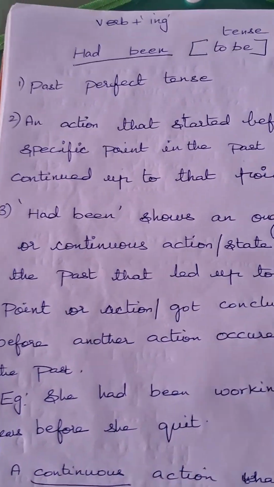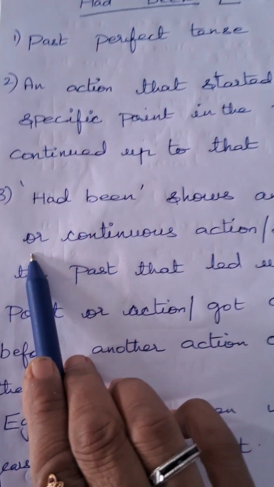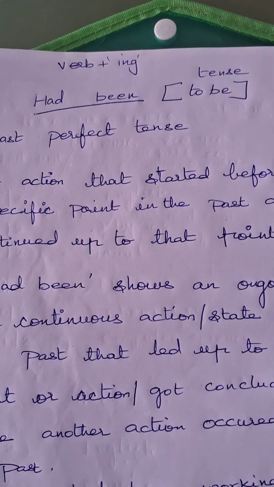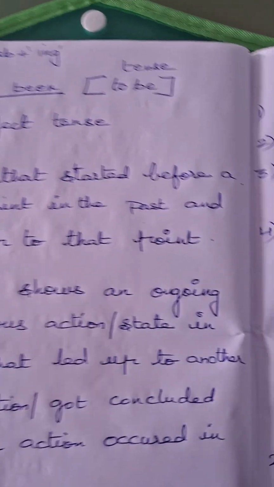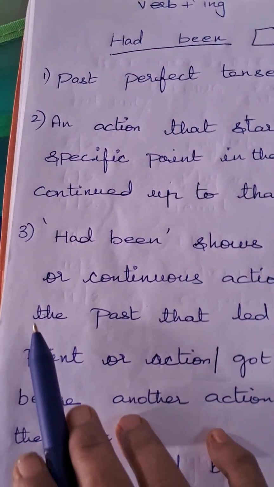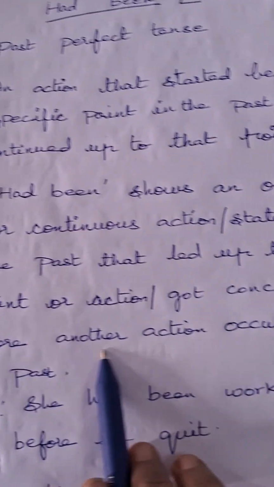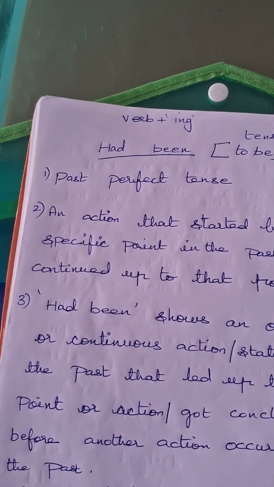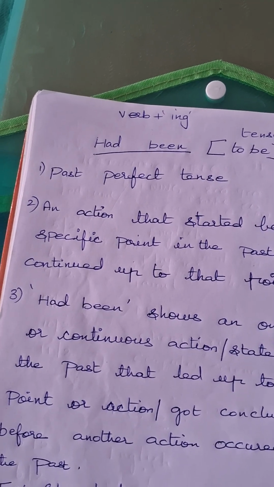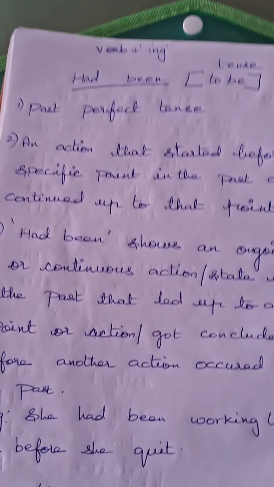You can have the explanation like this also. Had been shows an ongoing or continuous action. Whenever been is given, you will go for ongoing action, that is a continuous action. It is an action or a state in the past that led up to another point or action which got concluded before another action occurred in the past. When an action gets continued and got concluded, you will go for had been. There you will not use have been or has been.